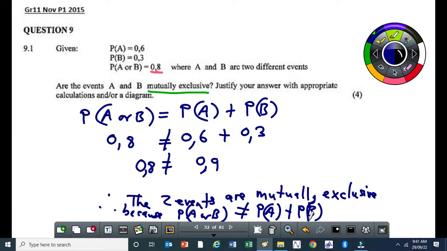Okay, so this is like method 1. You can also use the addition rule as well. This is a 4-mark question. So you get 1 mark for the equation, then you have substitution, then for getting that in the conclusion. Any question?